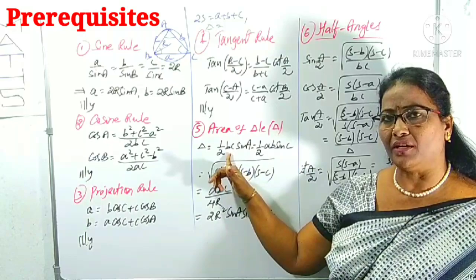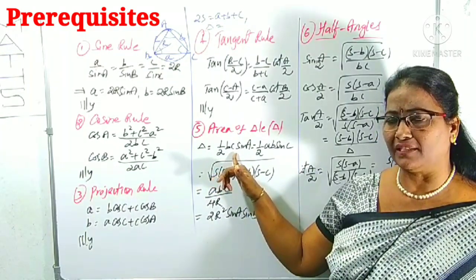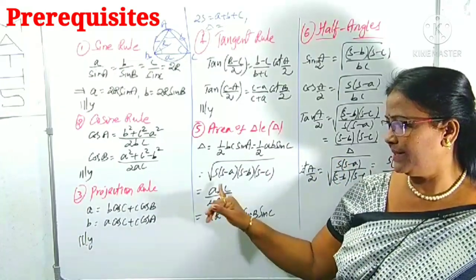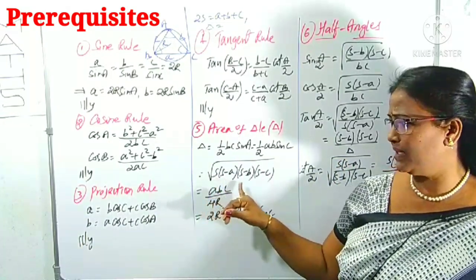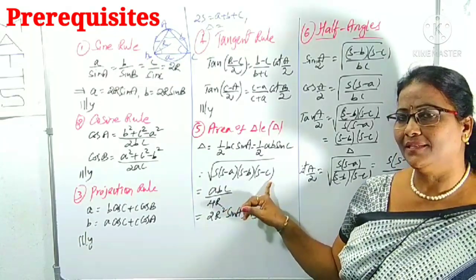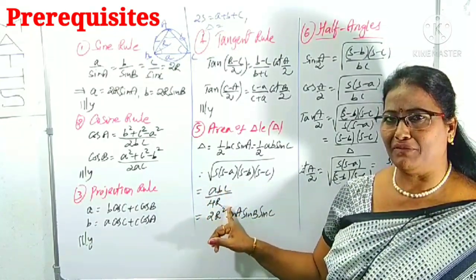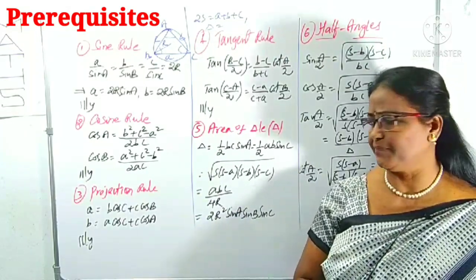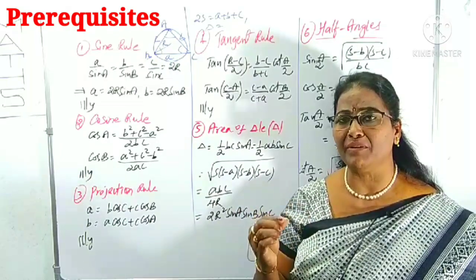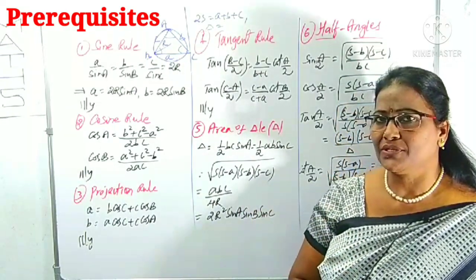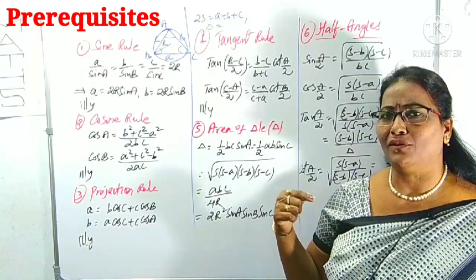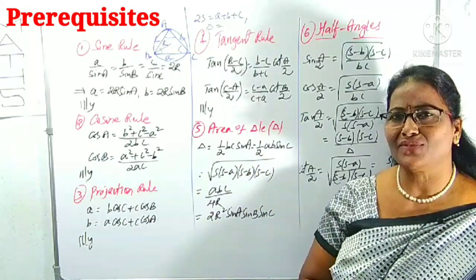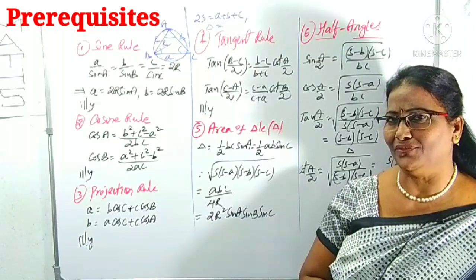This is half of the lengths of the sides with the sine of the angles. The area of the triangle delta is also root over s(s minus a)(s minus b)(s minus c). It is also abc by 4R. It is also equal to 2R square sin A sin B sin C. All these formulas, wherever we need, we can apply. So for easiness, you have to read all those prerequisites first. I will go through the tips and tricks also while doing the questions. That is also helpful to you, right?